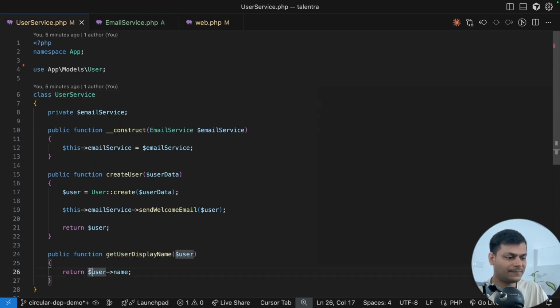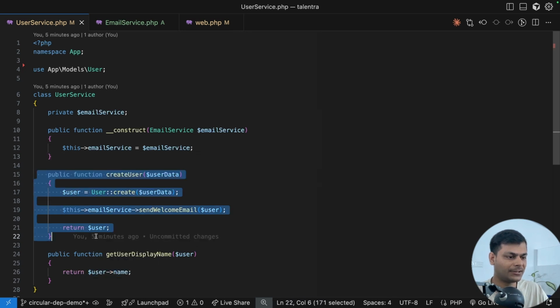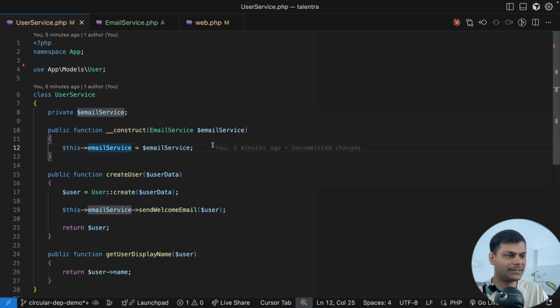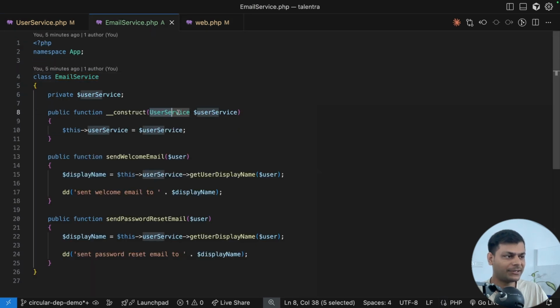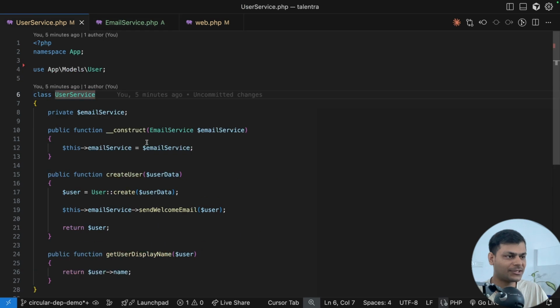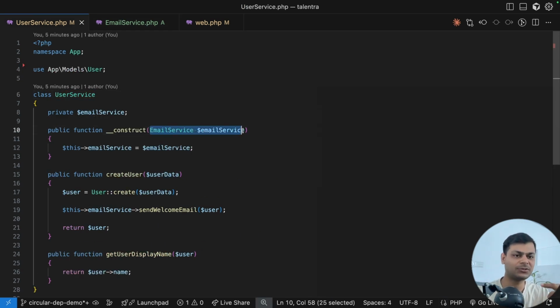Here we have a simple method, and this method is none of our business right now because we are calling this one, and we are injecting email service. So the problem is that in email service we require user service, and in user service we require email service. These two classes keep calling each other up to the point that all our memory got exhausted. So that is the issue.